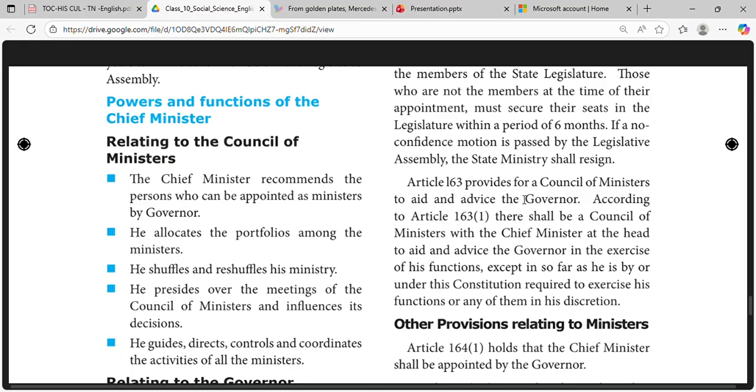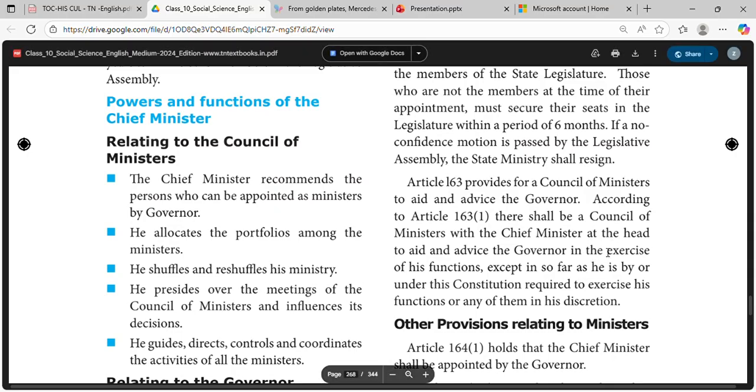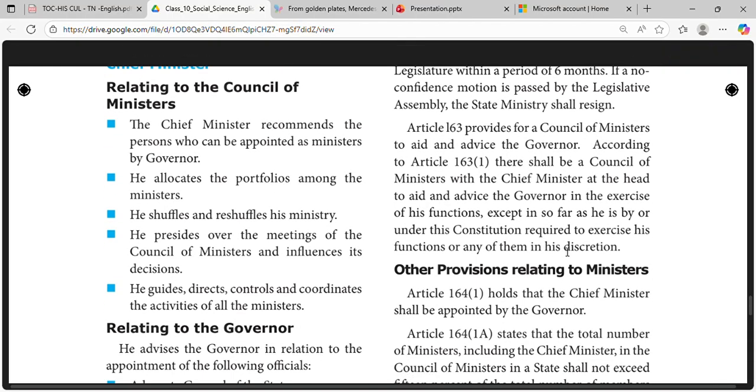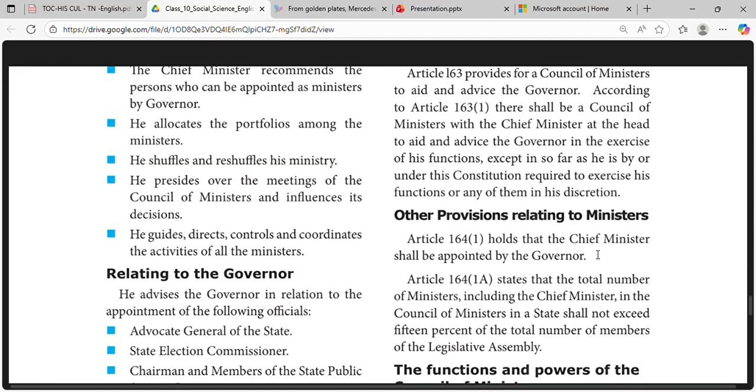Article 163 provides for a council of ministers to aid and advise the governor. According to Article 163(1), there shall be a council of ministers with the chief minister at the head to aid and advise the governor in the exercise of his functions, except in so far as he is by or under this Constitution required to exercise his functions or any of them in his discretion. Article 164 holds that the chief minister shall be appointed by the governor.